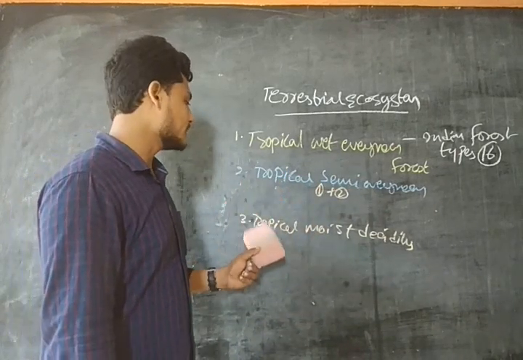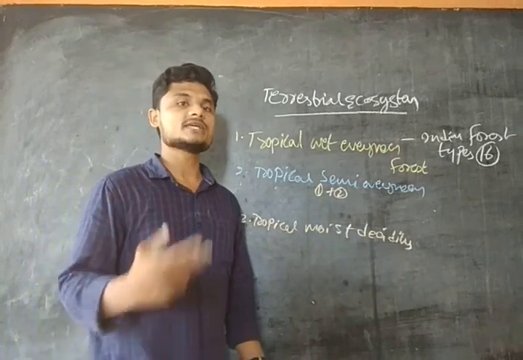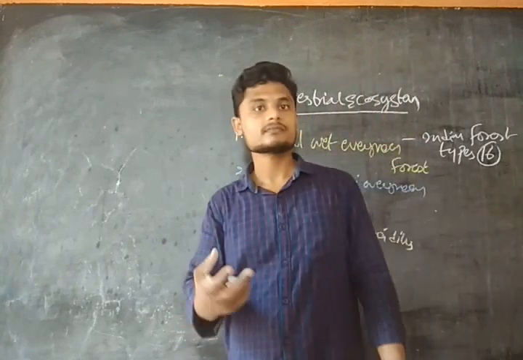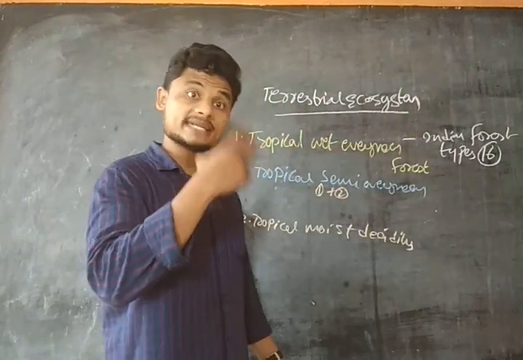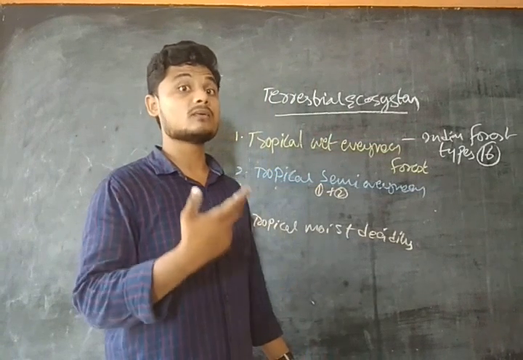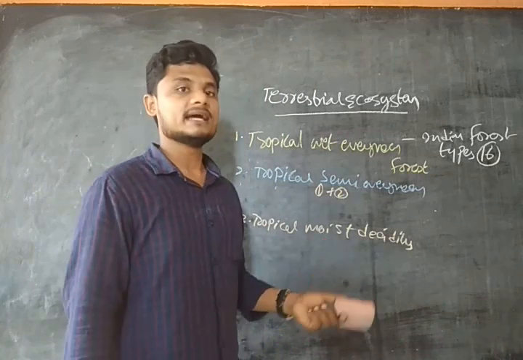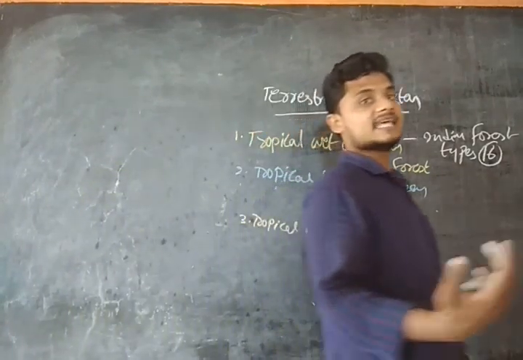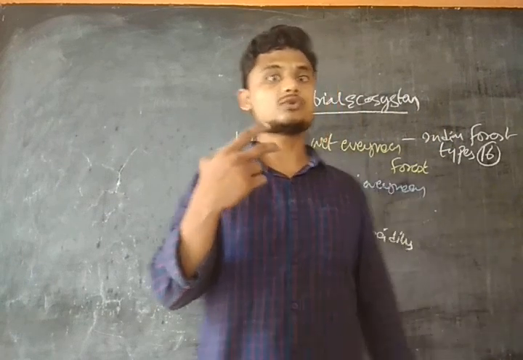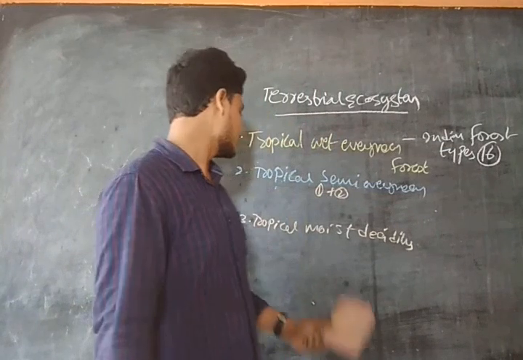Now move to the third one, that is tropical moist deciduous forest. Tropical moist deciduous forest is found across the entire India, guys. Except at a few places, the western and northwestern areas, where we can't find this type of forest.